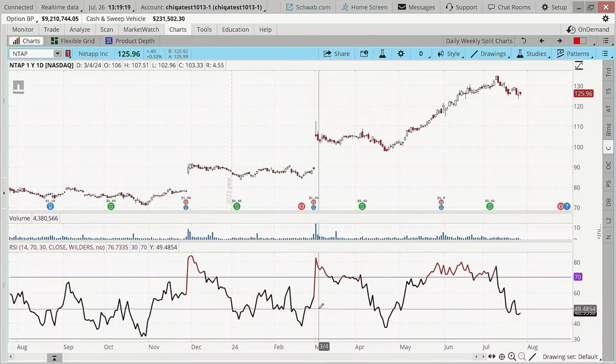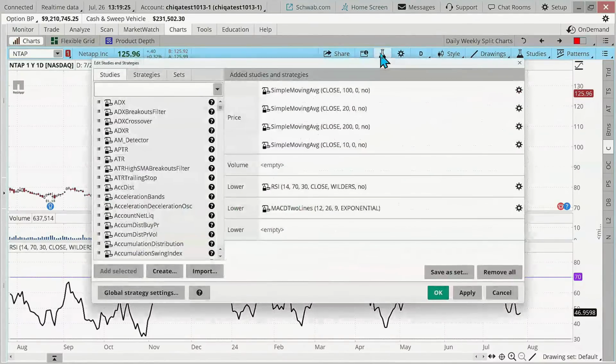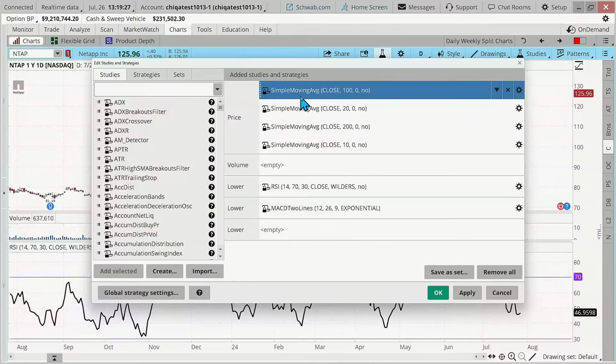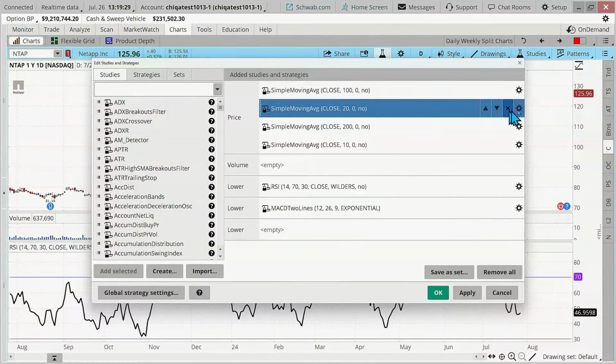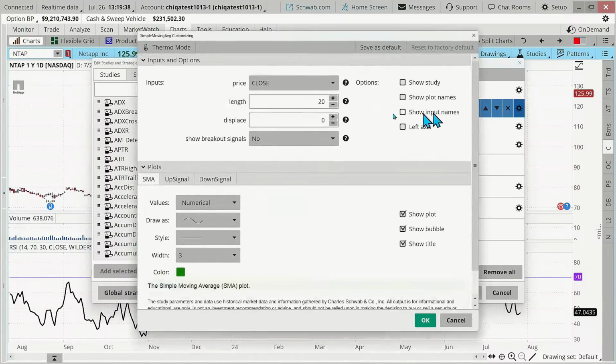But one of the things that can be helpful is just using a really simple indication, a simple moving average. I've got to change my 20, but some of the main moving averages that are frequently used are the 100, 200, and the 50. Now you could use any of these. I'm actually just going to use the 50 right now.